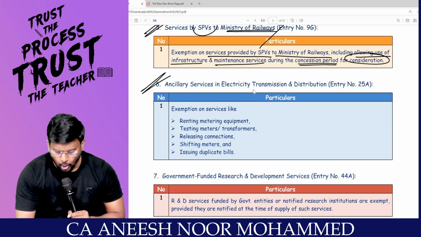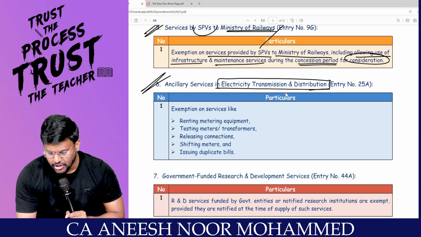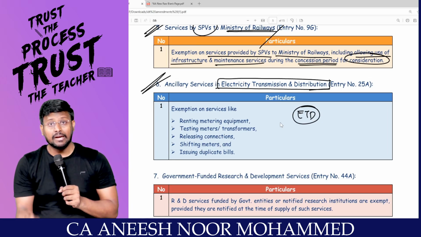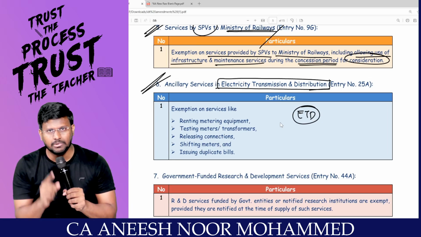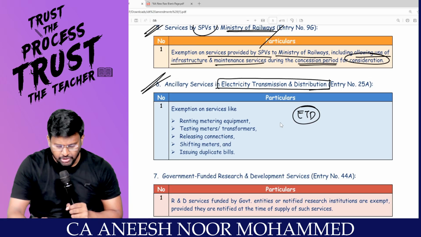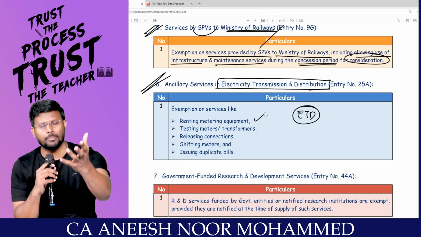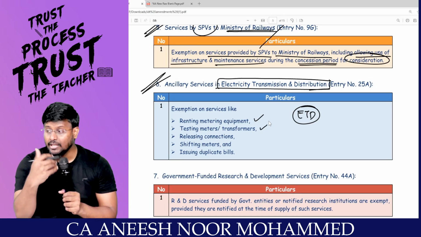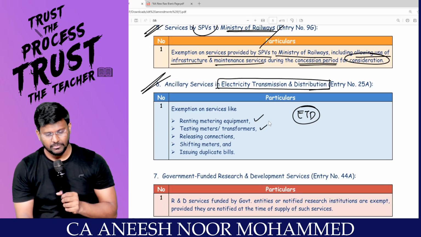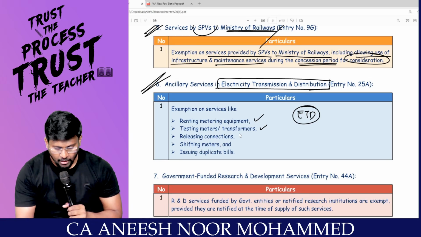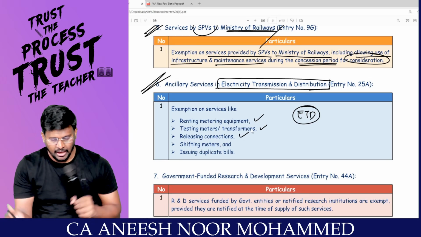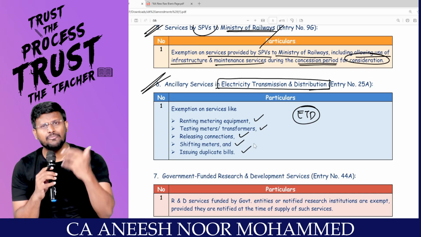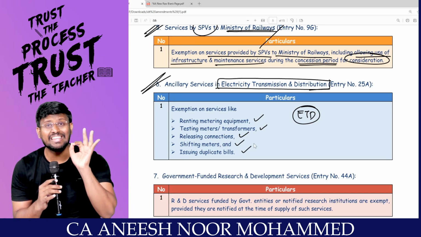Sir, we talked about electricity transmission distribution. Electricity transmission distribution till the tubewell of the farmers are exempted, right? Now they have added exemption on services like rendering metering equipment, for example, metering equipment, or testing meters or transformers. I am renting the transformers to some other person. Ancillary services. Okay. Releasing connection. I am releasing connection. I am shifting meters, sir, from one place to another place, or issuing duplicate bills are exempt from GST. That is ancillary services.